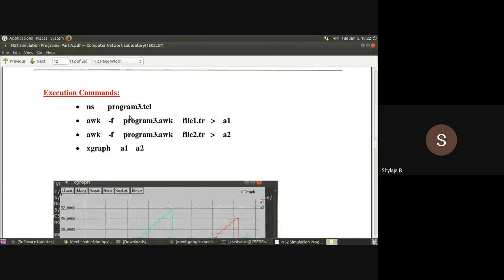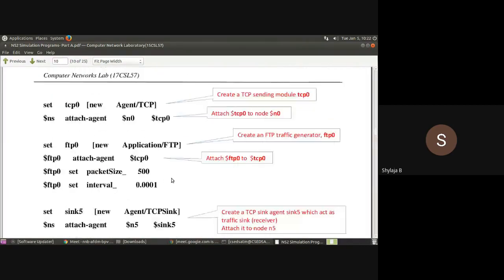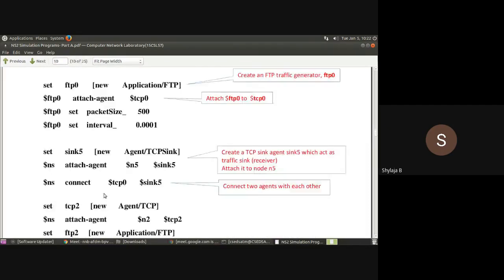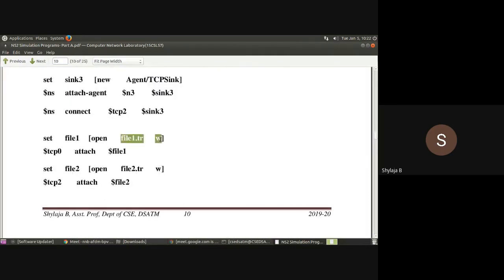And here are the commands for execution. Only in this program, you have to execute the awk file twice. In the third program, in total we are generating 3 trace files. One is the regular trace file, and 2 more trace files we are generating, file1.tr and file2.tr. File1.tr is for the TCP0 agent and file2.tr is for the TCP2 agent. For each of the TCP agents, we are creating a trace file separately.